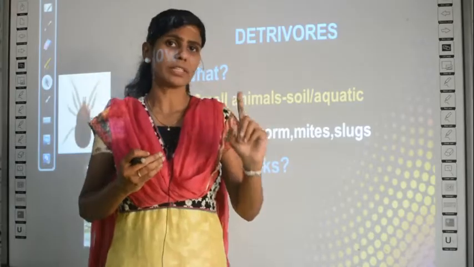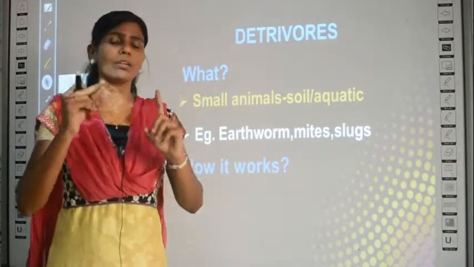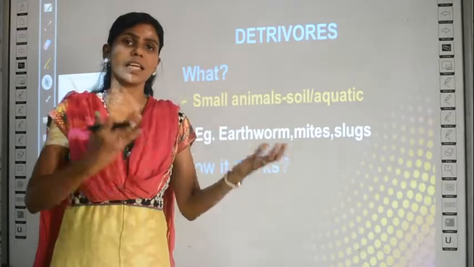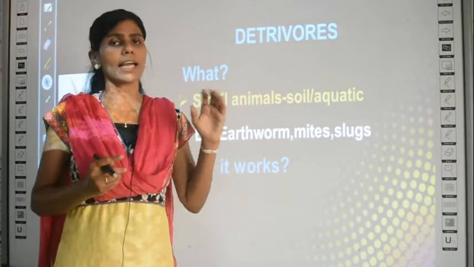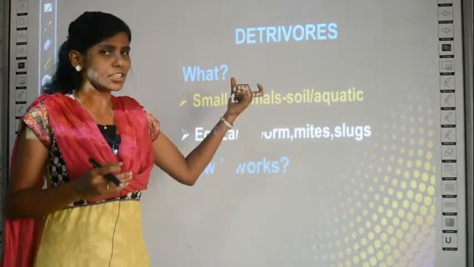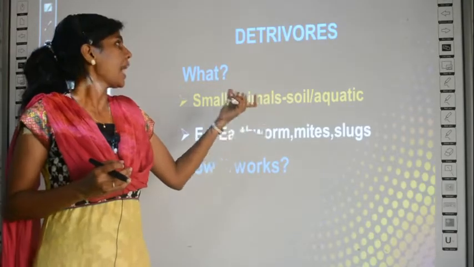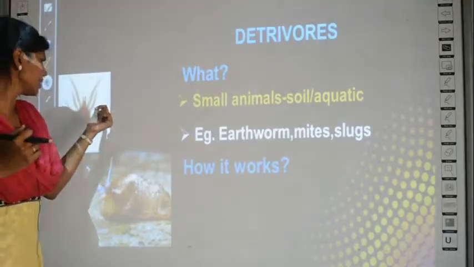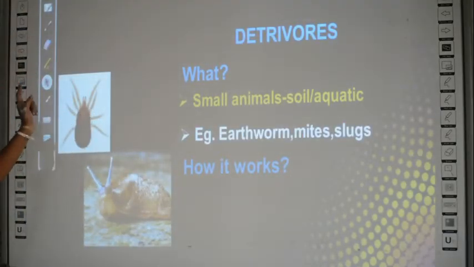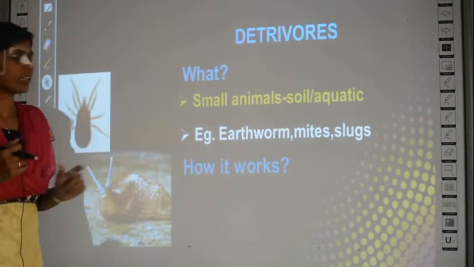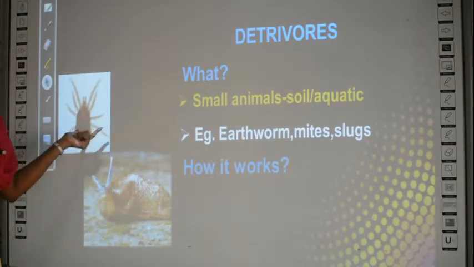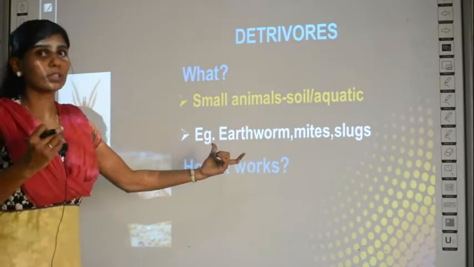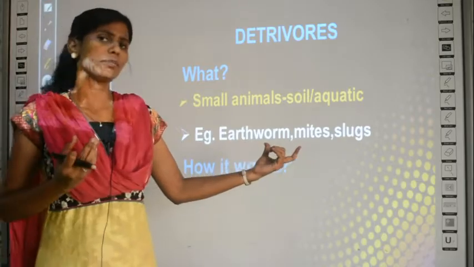Decomposers are microorganisms like bacteria and fungi, which come under the microorganisms category. But detritivores come under the animal category. Small worms, or even, see, the two examples given in your book are mites and slug. This is a slug and this is a mite. And earthworm, you know, right? Even earthworm is a detritivore.